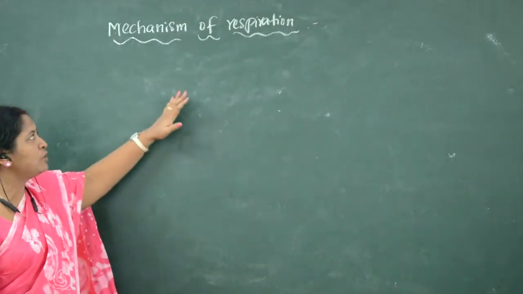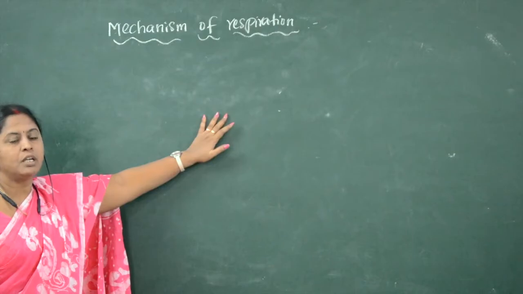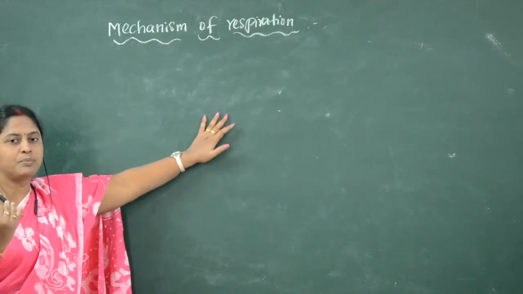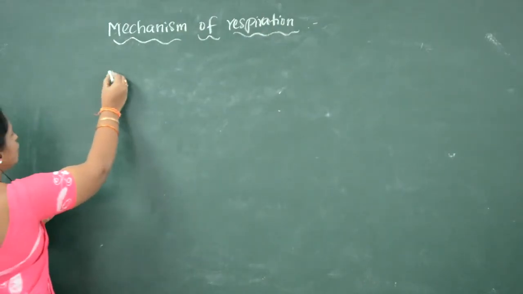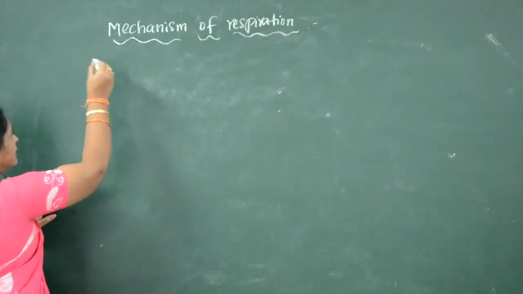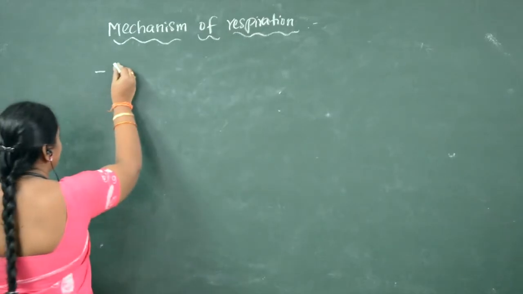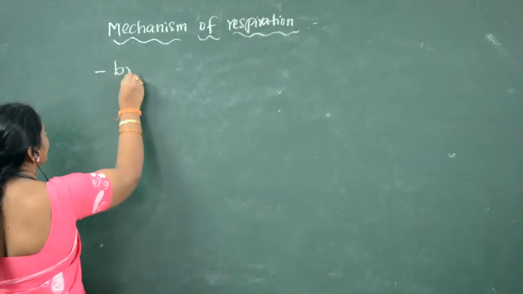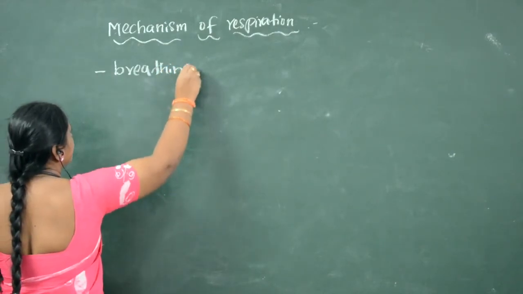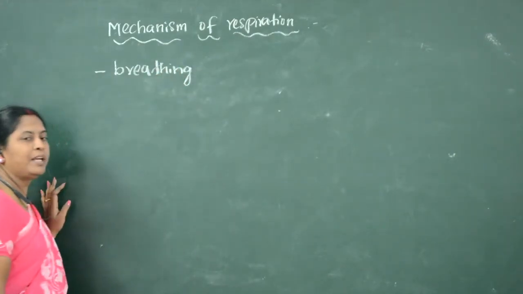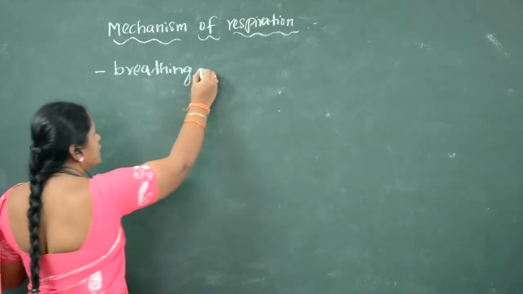Before going to the mechanism of respiration, we will see what are the steps involved in respiration. The first one is breathing.